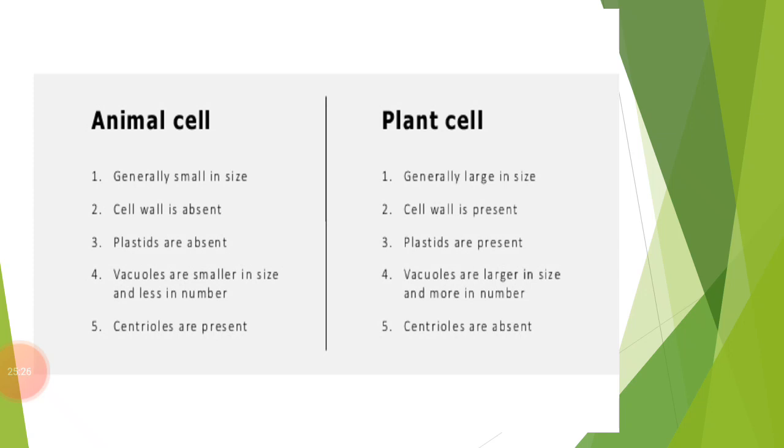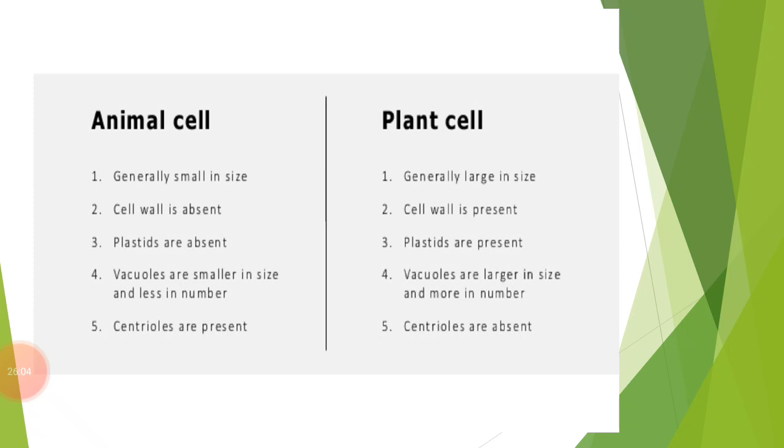Now the photosynthetic plant cell has chloroplasts in it. Other plant cells have different plastids in them. Here the chloroplast is found and other different types of plastids are present, but in the case of animal cells, no chloroplast or other plastids are found. Because no photosynthesis takes place in animal cells, there are no chloroplasts or other plastids. But photosynthetic plant cells have chloroplasts and different plastids.